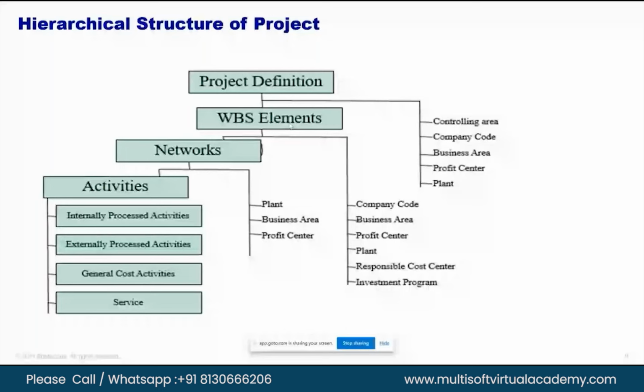So there is one activity at the sixth floor, and there is one activity at, say, the second floor, and the third, fourth, fifth, and sixth. So you have to define the relationship that once my activity at the fifth floor is finished, then I'll move to the sixth, so that the system is able to calculate the finish date of the project. We'll get a bit clearer once we move to the system.